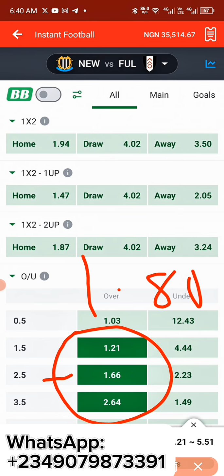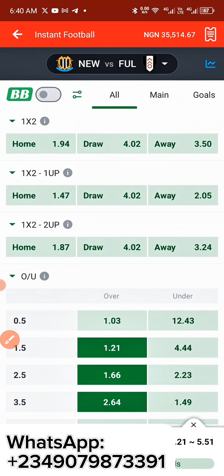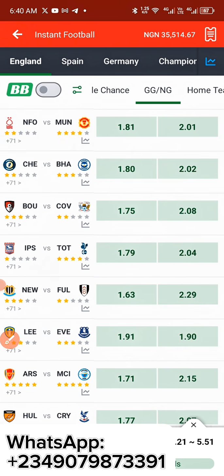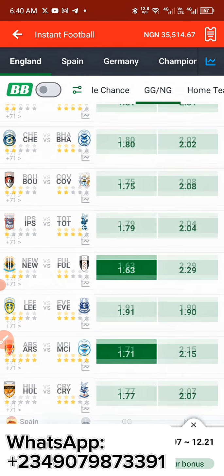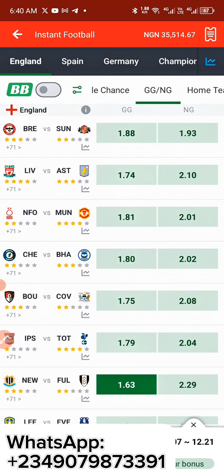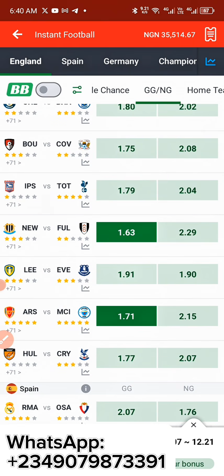You get my point? So now, after knowing all of this, when you come over here and you're not seeing a better odd, you go with the second smallest odd. Like now 1.63 was the smallest odd. What is the second smallest odd? The second smallest odd is 1.71. Is there anything less than 1.71 right here? So that is 1.71. We'll go and check if Arsenal or Man City is among the top 5 teams.